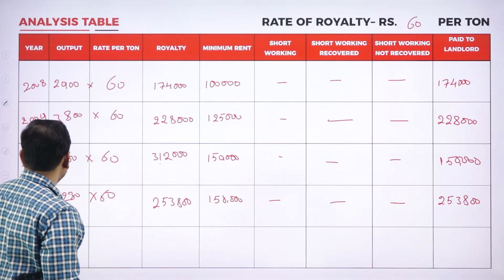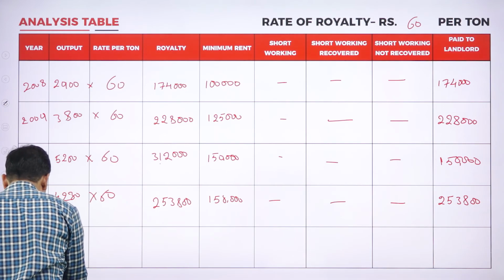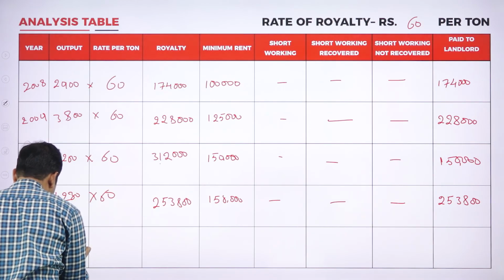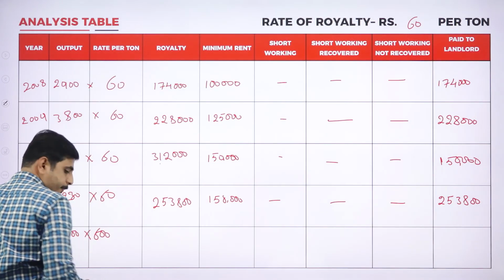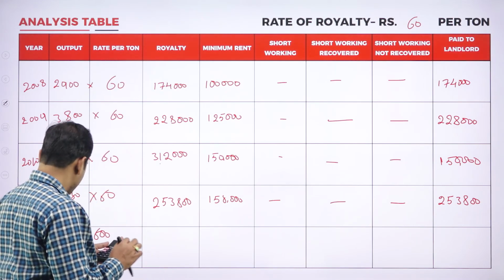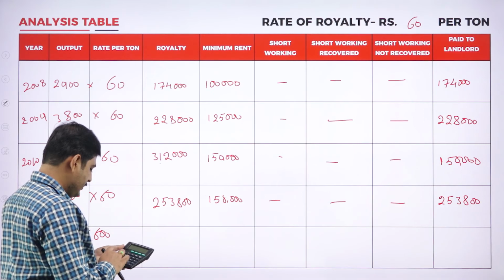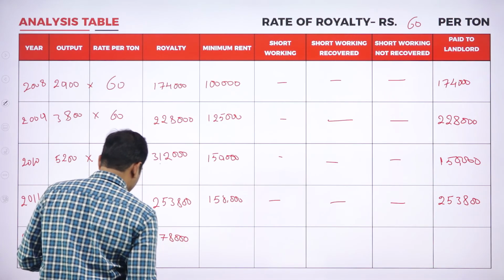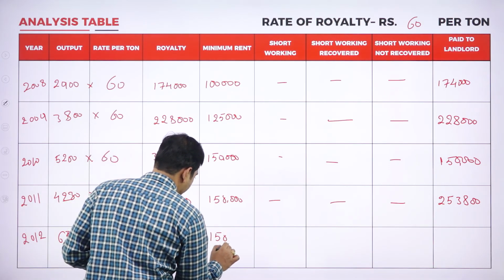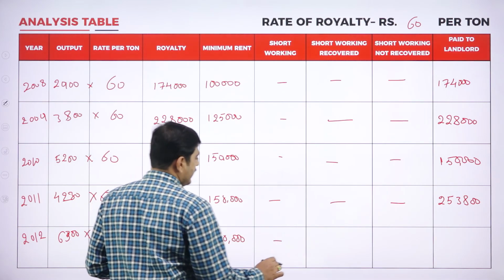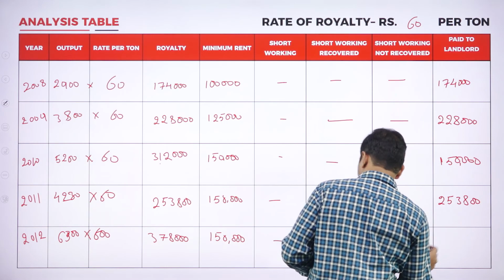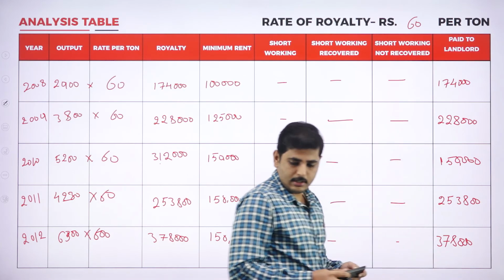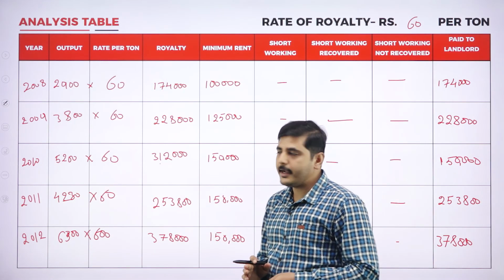Again coming to the fifth year, for 2012, what is our production? 6,300. So 6,300 into 60 rupees equals 3,78,000. Again our minimum rent is 1,50,000. No short working at all. So again we have to pay the excess amount, 3,78,000. Whichever is more should be payable to landlord. Now let's go to the next slide.